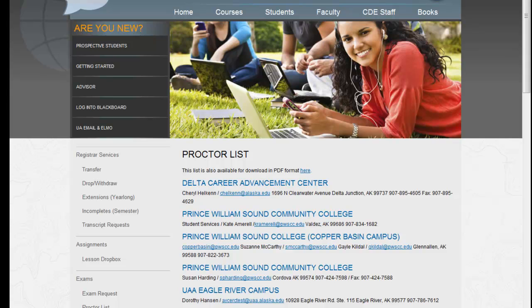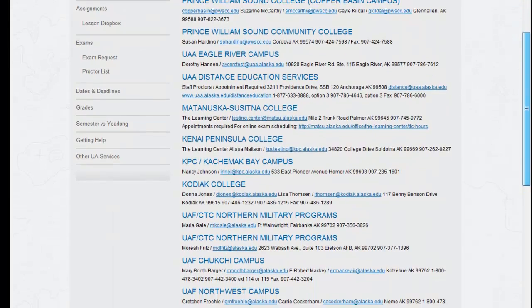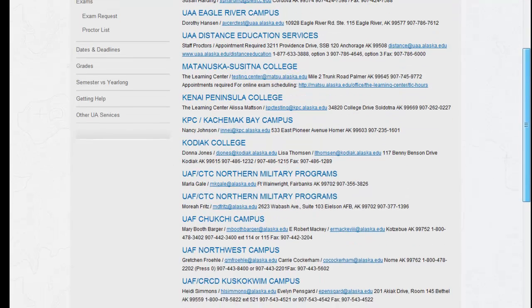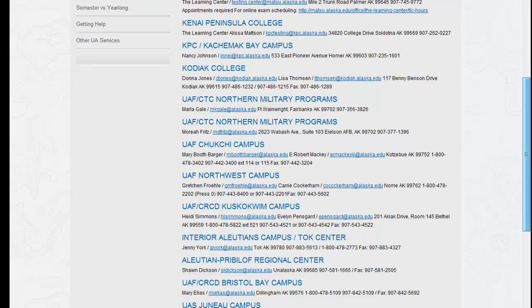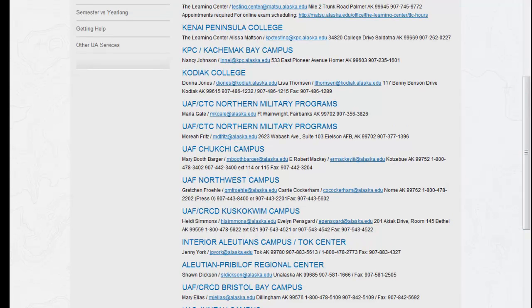And here is a list of people who have proctored around the state for other students and who have said that they would be willing to proctor again. Basically, you just need to contact the person and see if they're willing to proctor for you.